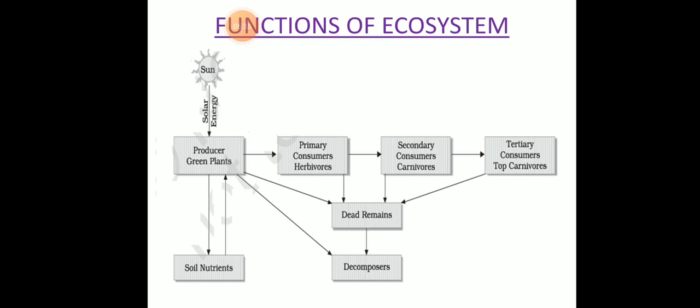So here you can see producers, green plants, primary consumers, herbivores, secondary consumers, tertiary consumers, top carnivores, and then all of these, when dead remains, are converted by decomposers into soil nutrients for the producers, green plants, right? So the decomposition of dead organisms also releases chemical energy. Eventually all the solar energy that enters the life system through the producers goes back into the non-living world.